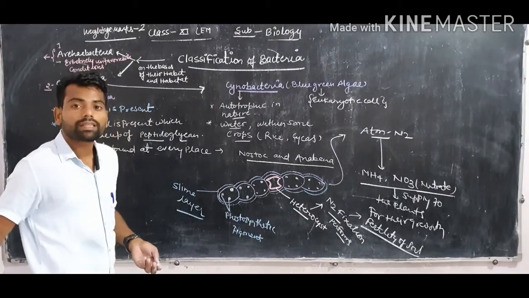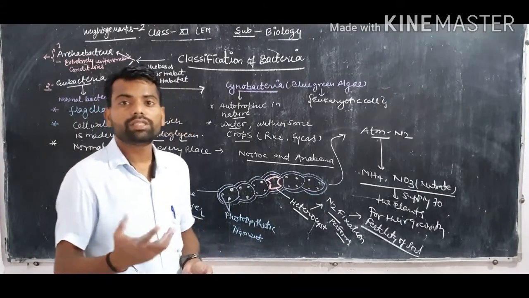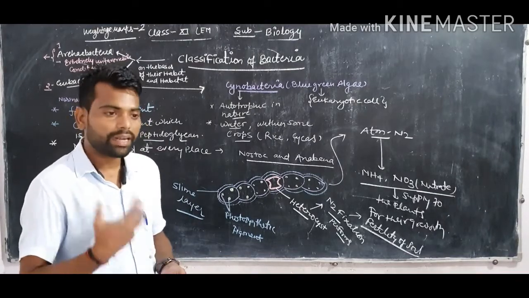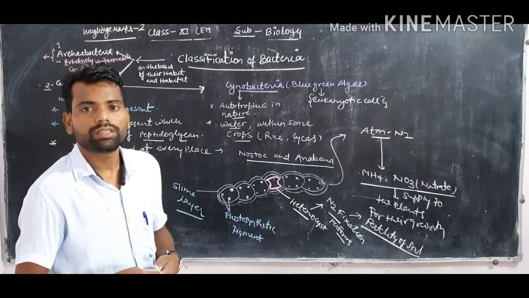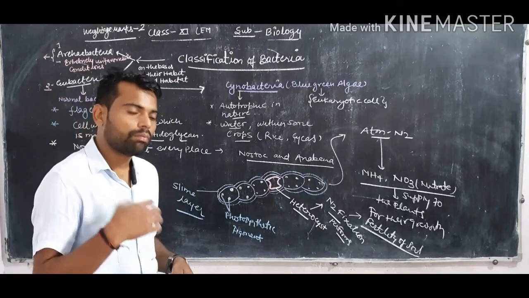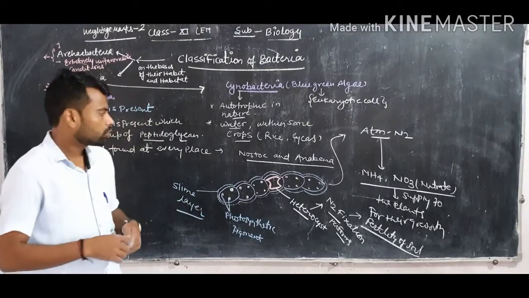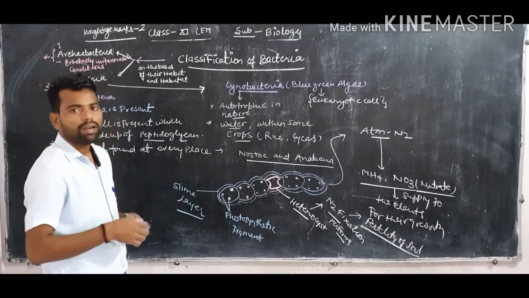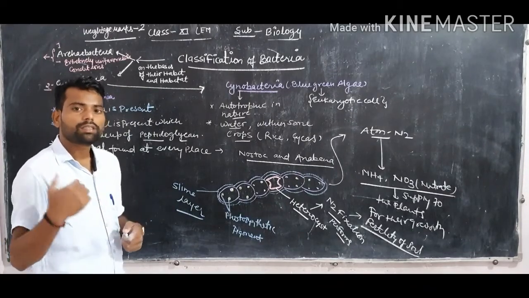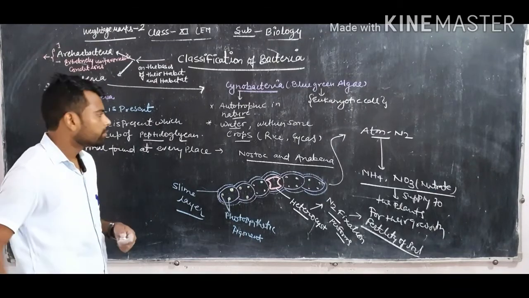Now the next bacteria: some of the bacteria are also known as chemosynthetic bacteria. Chemosynthetic bacteria are those bacteria which take energy by the oxidation of chemicals. Such bacteria are known as chemosynthetic bacteria, like hydrogen bacteria, sulfur bacteria, carbon bacteria, and other types of bacteria. So this is the autotrophic bacteria, and the others are heterotrophic bacteria: heterotrophic parasitic bacteria, saprophytic bacteria, and dead and decaying saprophytic bacteria. Clear?